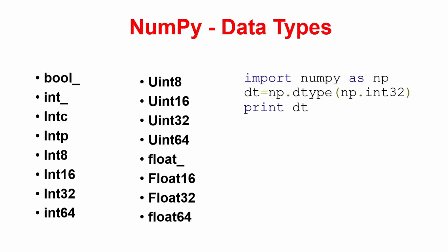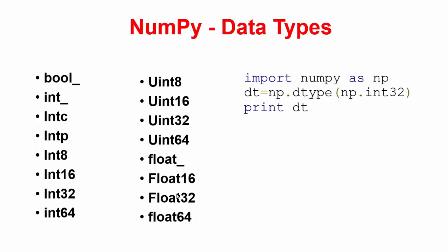Next thing, the data types we have in NumPy. We have every data type, starting from bool, int C, int P, and int 8, int 16, 32, and 64 bit, and uint 8, uint 16, uint 32, uint 64, float 16, 32, and 64. We specify the data type in this format. For example, I create a NumPy dtype and call my dtype parameter, typing np.int32. I will show that with real-time code.